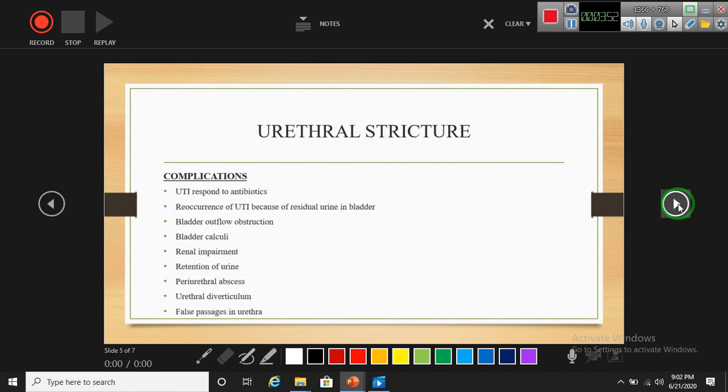Complications: UTI, which responds to antibiotics; recurrence of the UTI because of residual urine in the bladder; bladder outflow obstruction; bladder calculi, because the solute stays within the bladder causing calculus formation; renal impairment because of ascending UTI; retention of urine; periurethral abscess; urethral diverticulum; and false passages in the urethra because of attempts to pass the Foley's catheter.